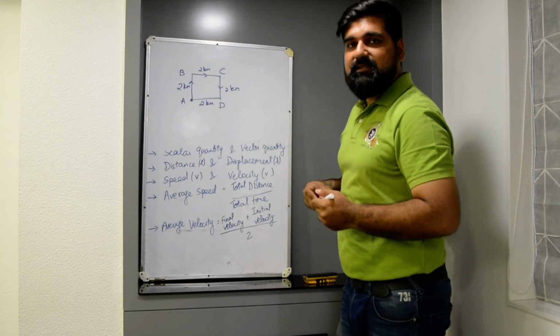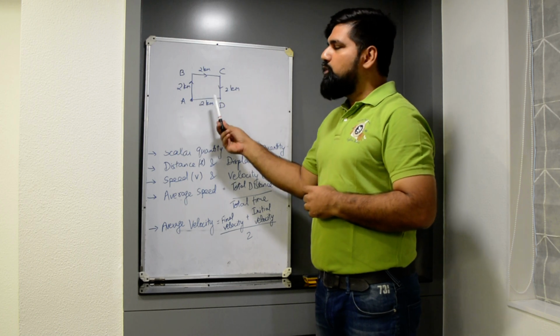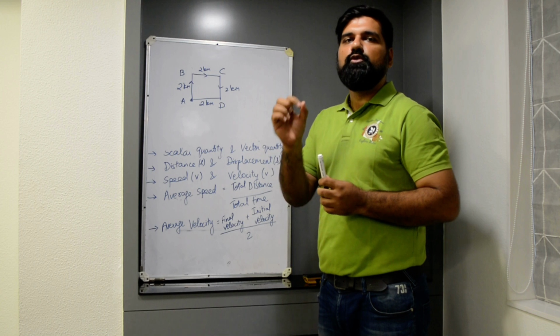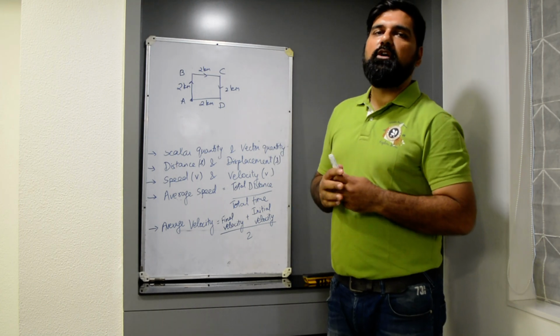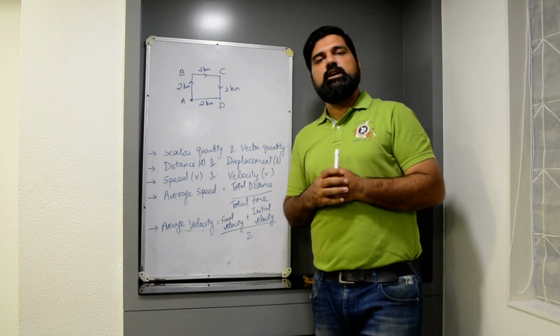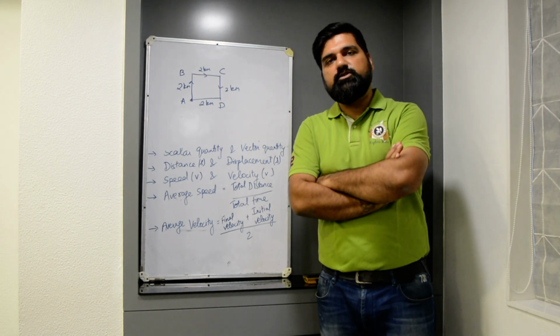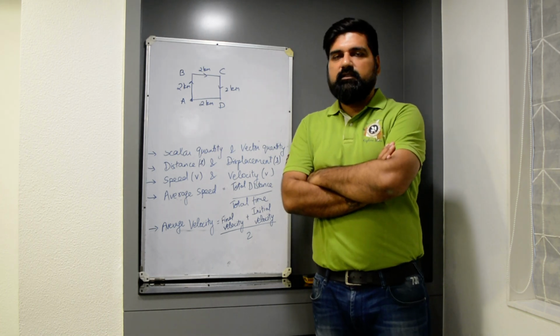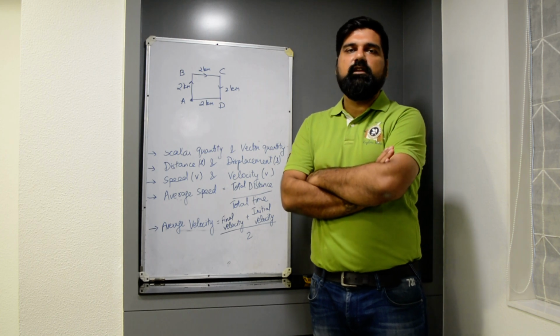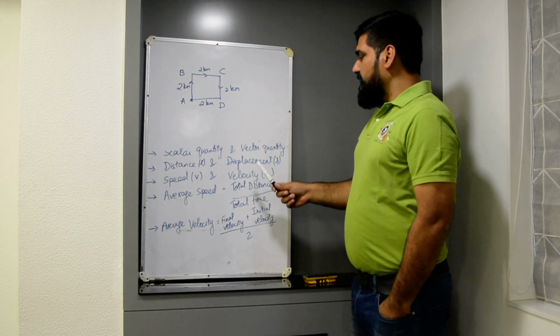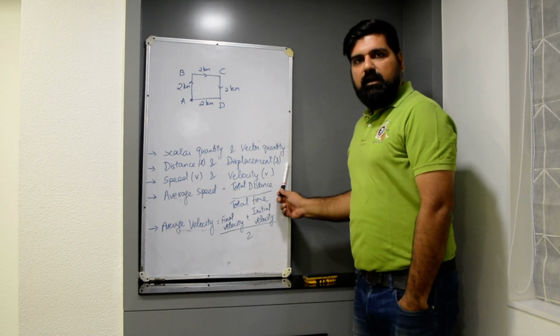Then the distance traveled will be 2, 2, 2, 2, which is 8 km, but its displacement will be equal to 0. Why? Because its final position and initial position are same. So whenever the final position and initial position of an object are same, then the displacement of an object will be 0. Okay? And displacement is also denoted by letter small s.